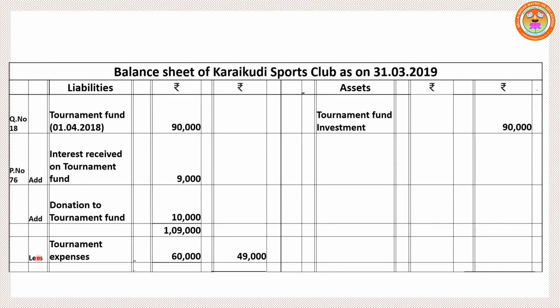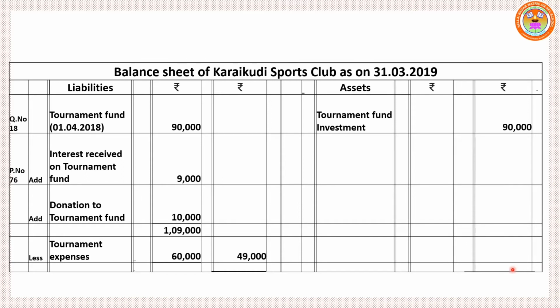Then during this year, we made tournament expenses 60,000. So this is the income for tournament fund. Then we made expenses. So 1,09,000 minus 60,000. Remaining balance, tournament fund at year end shows 49,000. Here you need not get confused. Liability side we got 49,000. Asset side we got only 90,000.